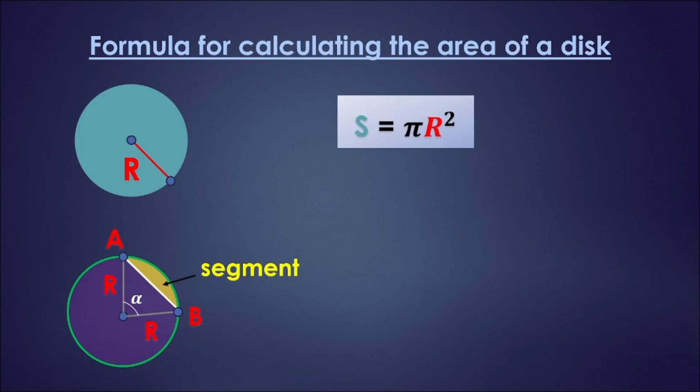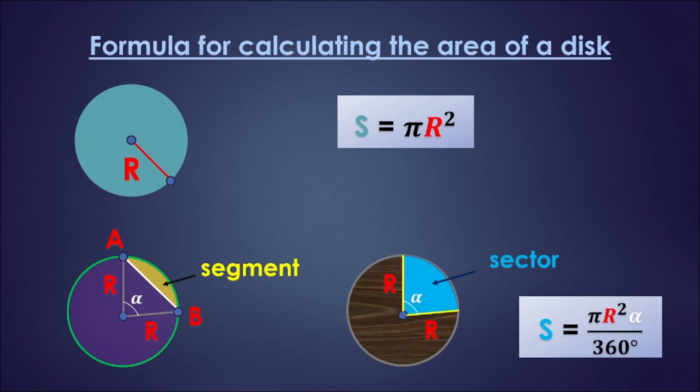There is also a term in mathematics called a sector. This is a part of a disk bounded by two radii and an arc connecting the ends of these radii. Imagine that you are dividing a pizza, and each slice of it that any person gets will be called a sector. You can also find its area using the formula S equals pi r squared alpha divided by 360 degrees, where alpha is the angle between these two radii, which I have highlighted in yellow.